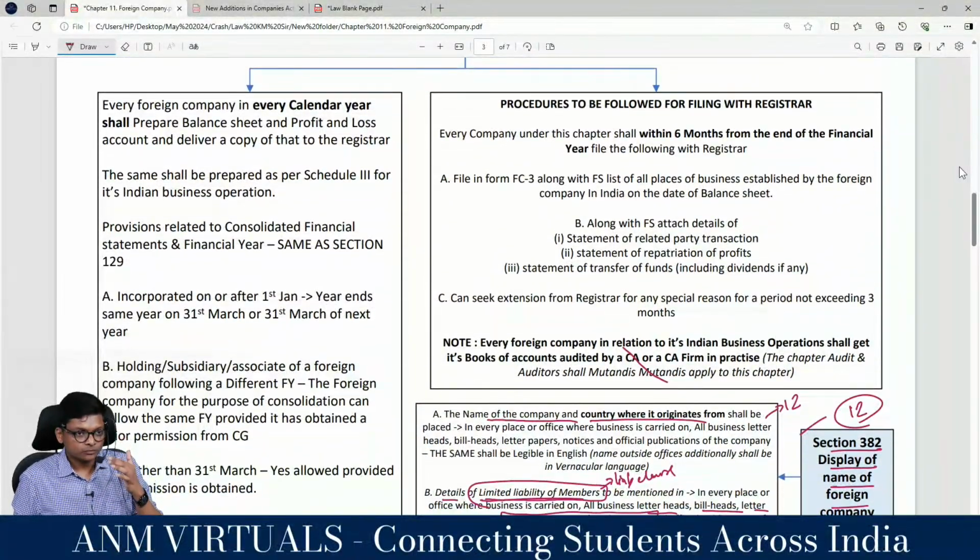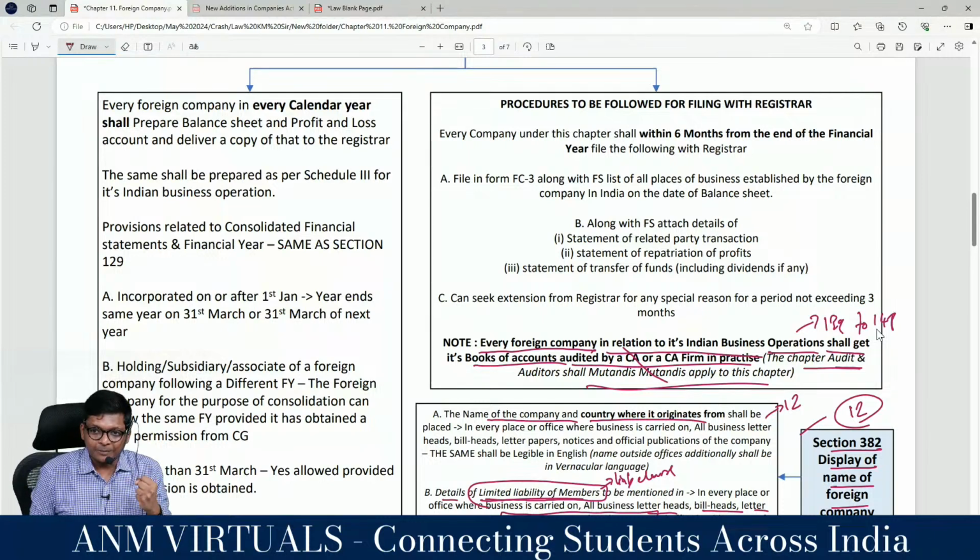Okay. So, here, don't tell unaudited. I gave notes. Every foreign company, for example a Chinese company, in relation to its Indian business operation shall get its books of accounts audited by a CA in practice. The chapter on audit and auditors is applicable to this. Which chapter? Sections 139 to 148, applicable to foreign companies also.